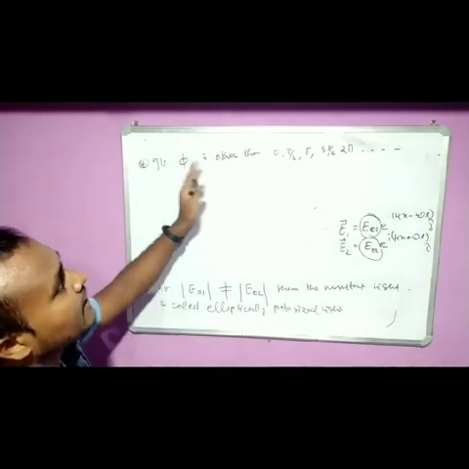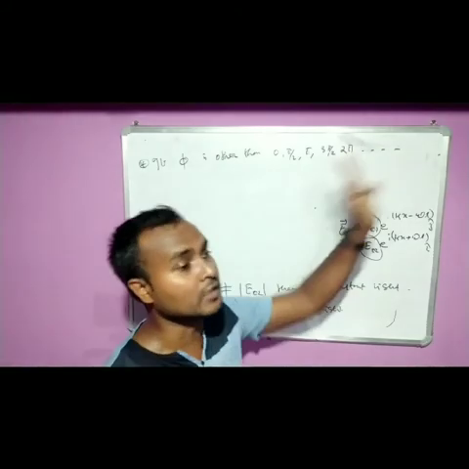So I am just writing that if phi is other than these values, then